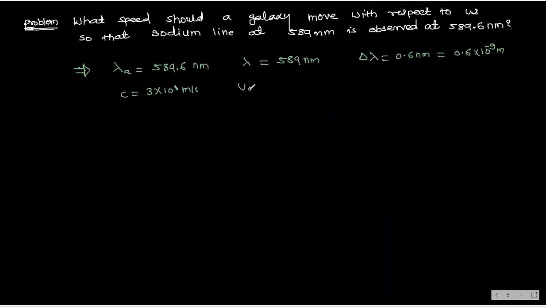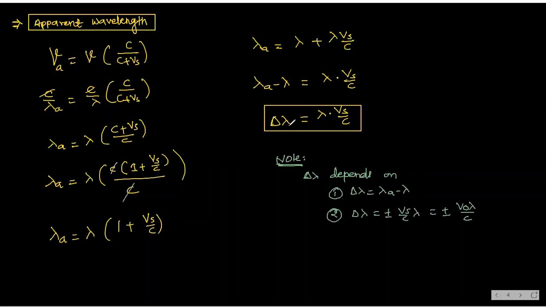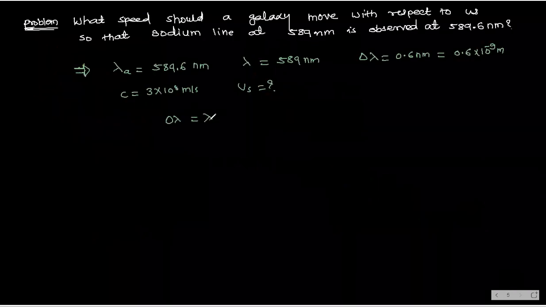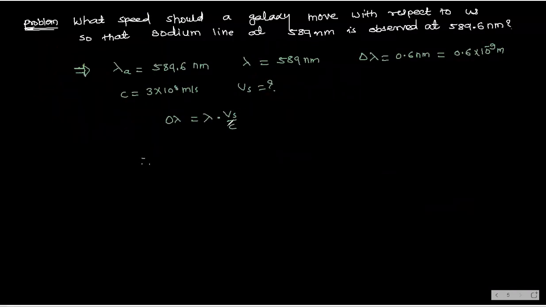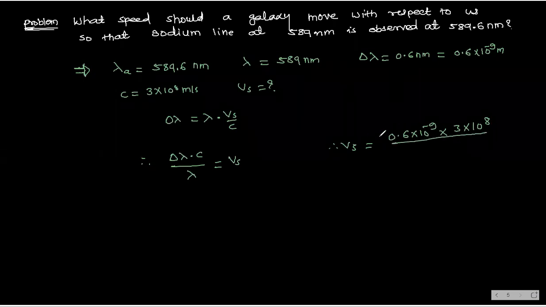What is he asking? Velocity. Vs he is asking. So use our formula. What is the formula? Delta lambda, here you see, delta lambda by lambda is equal to Vs by c. So we need Vs, so delta lambda into c divided by lambda is equal to Vs. Therefore Vs is equal to delta lambda, 0.6 into 10 to the power -9, into c, which is 3 into 10 to the power 8, divided by lambda, which is 589 into 10 to the power -9. The -9 cancels.